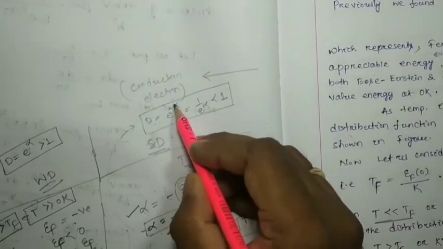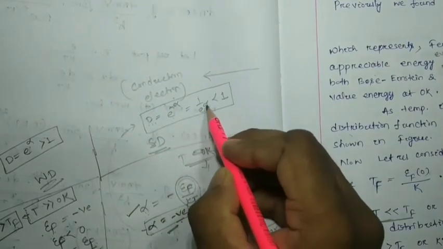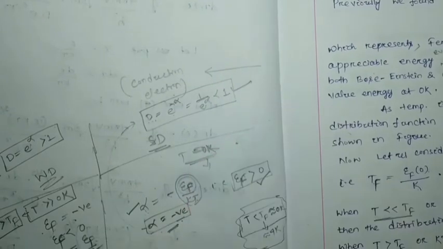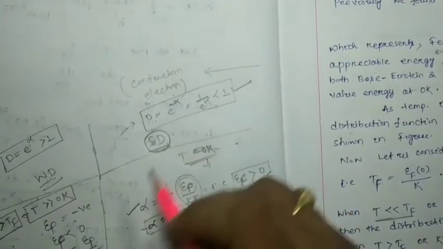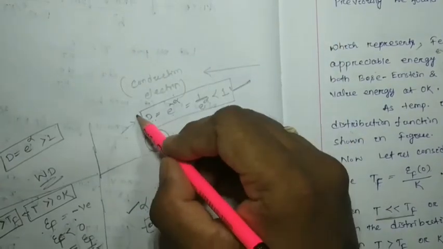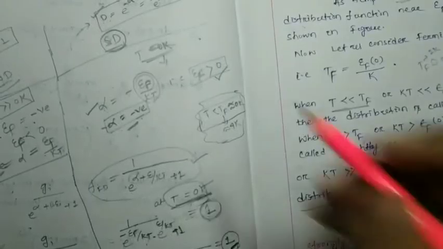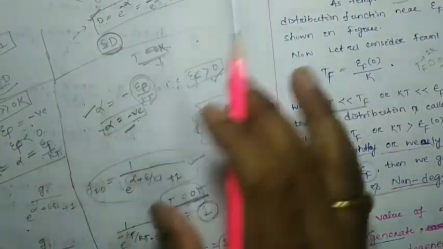If alpha is negative, then D will be e to the minus alpha, that means 1 by e to the alpha. So 1 by e to the alpha means this value will always be less than 1. That means we can get strong degeneracy under the conditions when D is less than 1, or epsilon f greater than 0, or alpha is negative, right?